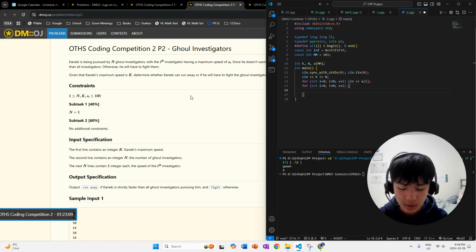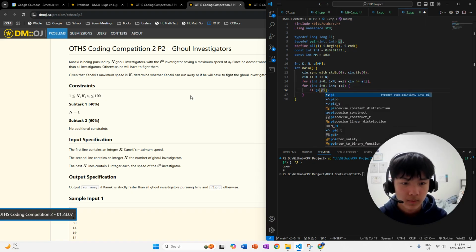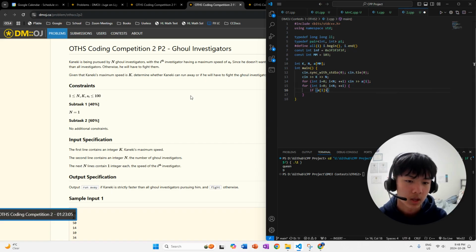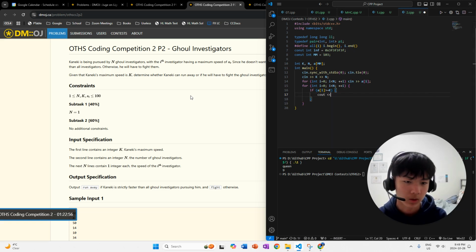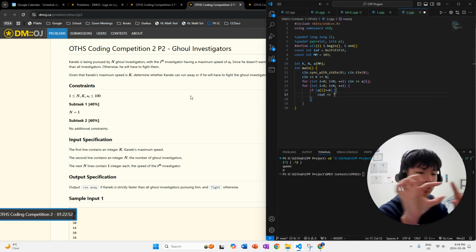So basically, what I'm saying is, if the speed at this position is greater than or equal to Kaneki's max speed, then immediately we're going to output, yeah, he cannot run away. He's not going to get away from these guys, even if it's the same speed, because they're just going to be chasing like this.